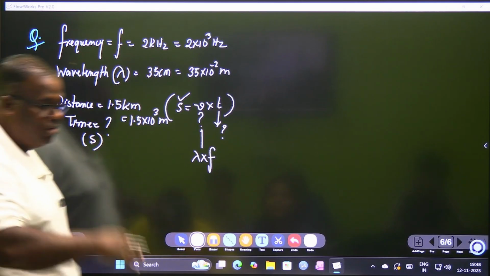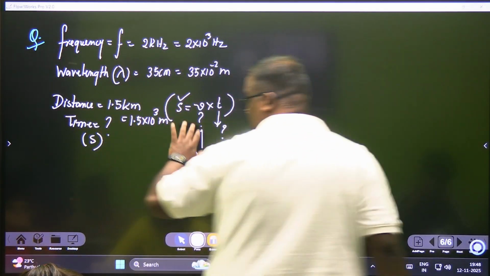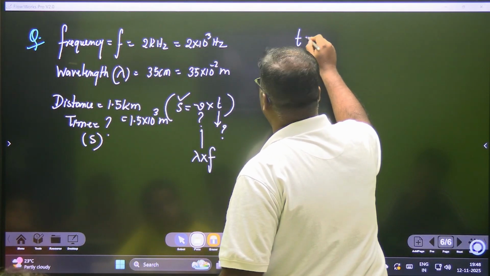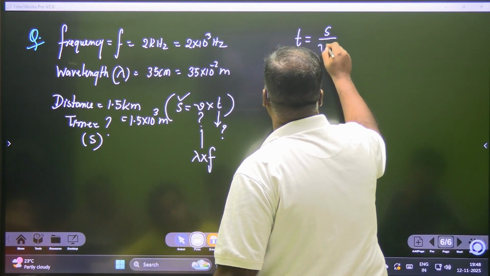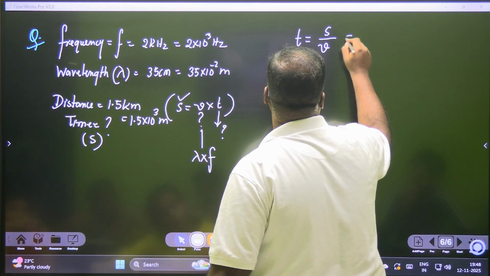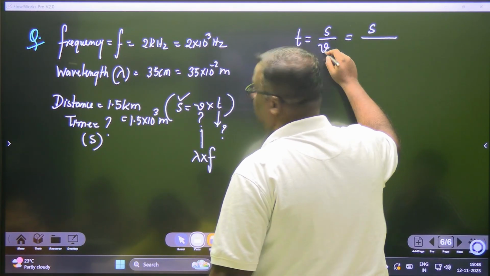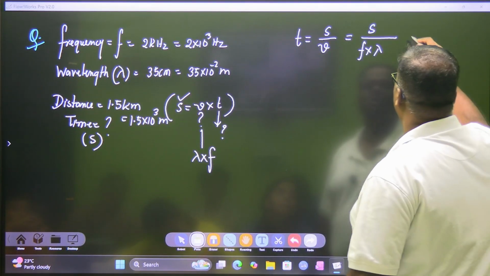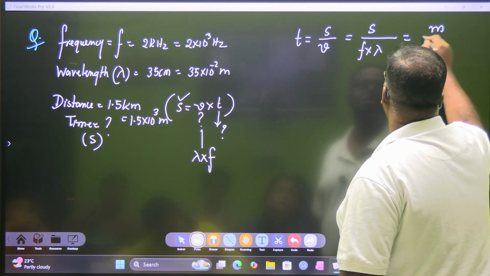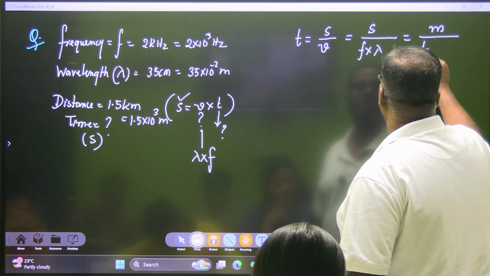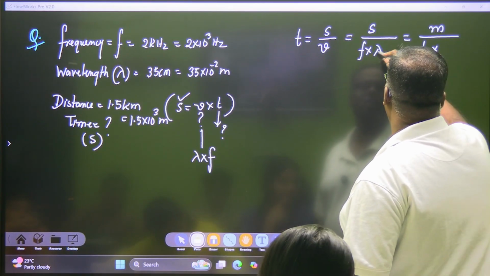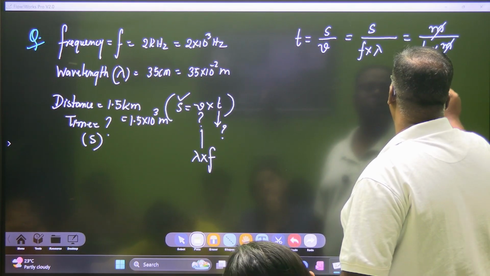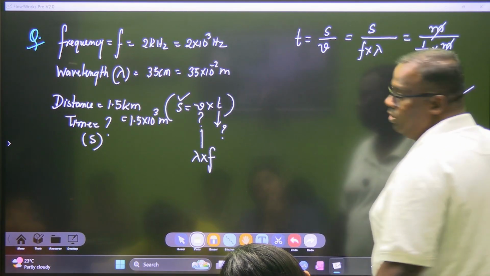Let us see now. See the beauty. Enjoy mathematics, let's see if it works. What do we have to find? Time. Time is equal to distance upon speed, right? Distance is distance and speed is what? Frequency multiplied by wavelength. Let's check. Distance is in meters, frequency is something per second, and lambda is in meters. Meter cancels meter, so ultimately it is 1 upon 1 upon second, which is equal to second. Our equation is correct.